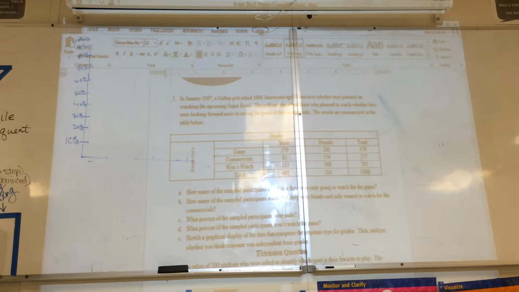What percent, let's try to calculate this if we have our calculators or if one person in the group has it. So for C and D, we'll need the calculator. What percent of the participants were male? Is it like 48% or something? It's very close to 48, yes. 47, 48%.